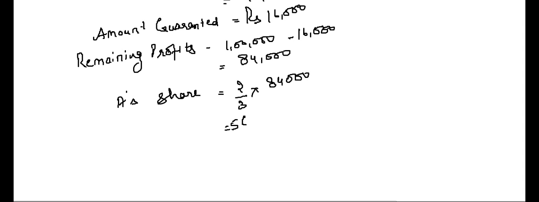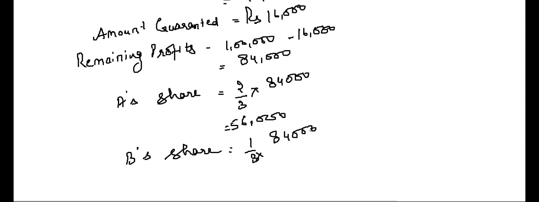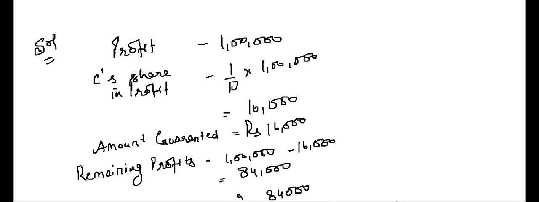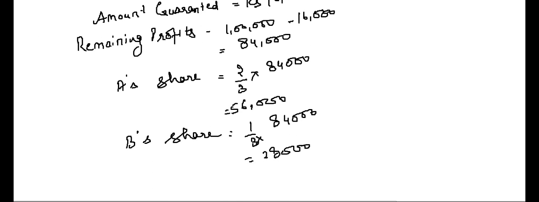This comes to 56,000. And B's share will be 1/3 of 84,000. This comes to 28,000. Clear? First of all, we will pay the partner who has been guaranteed a minimum amount of profit. We pay him 16,000, his minimum guaranteed amount. Then the remaining profits will be distributed among the old partners in old ratio.